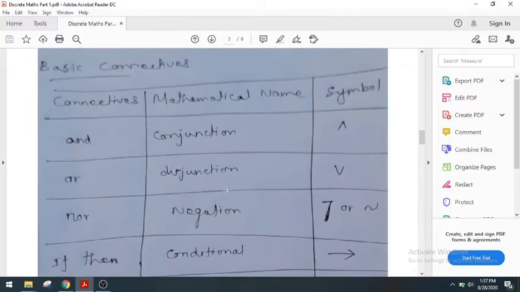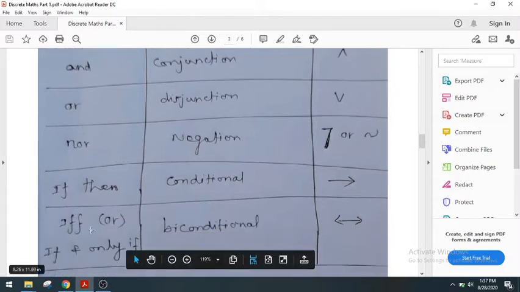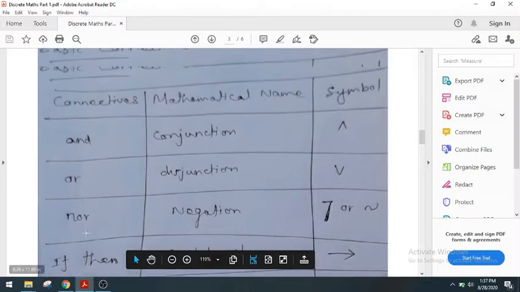Here I am going to teach you some basic connectives. We have the connectives and, or, not, if then, if and only if. IFF can be read as if and only if.